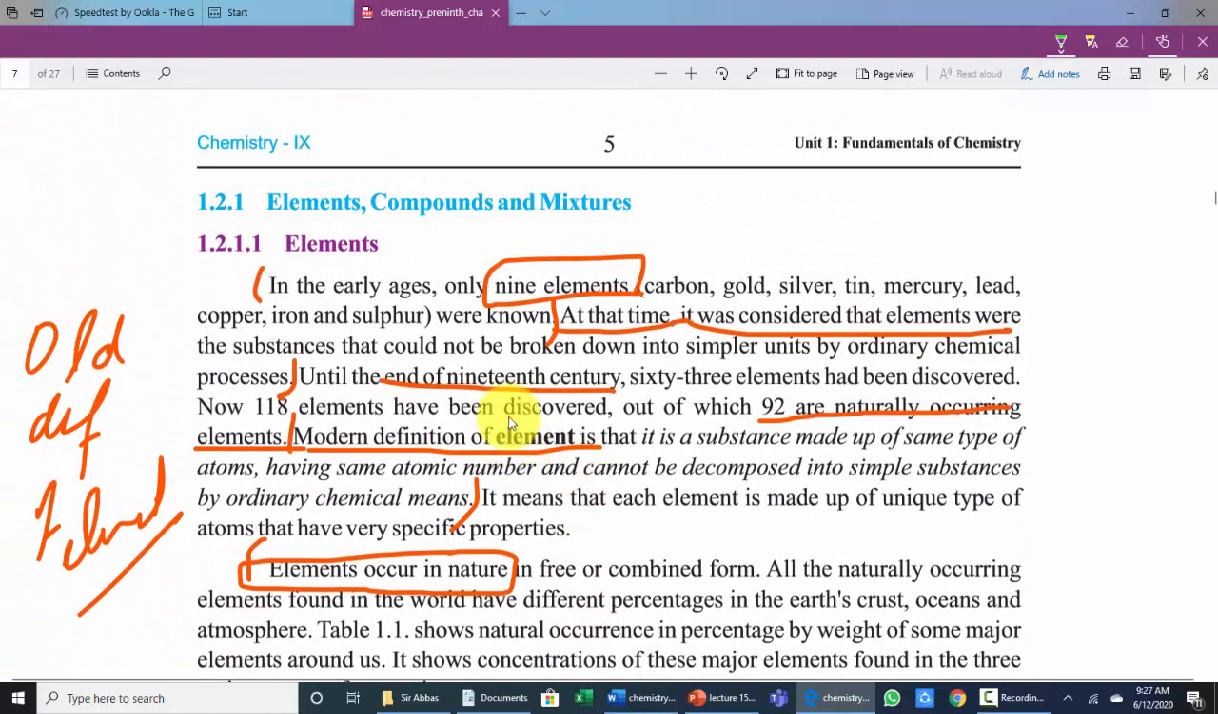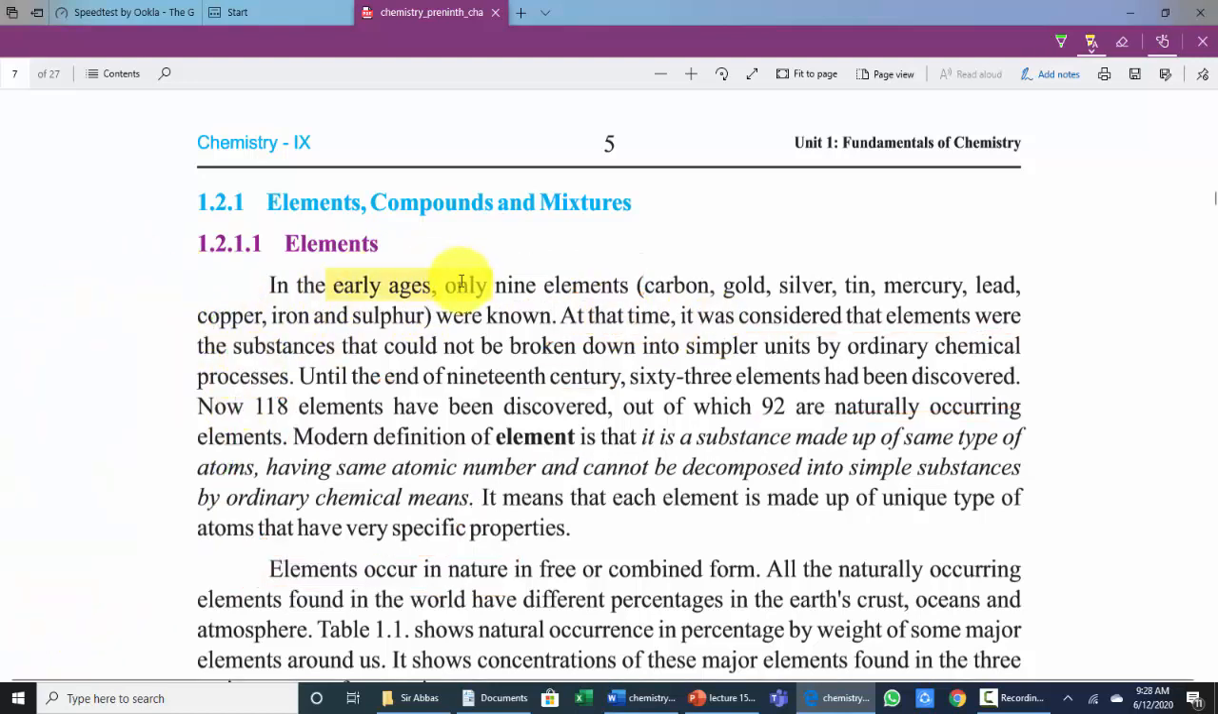Again, dear students, I recall that the first line is short question, how many elements are described, and in long question you will write the definition of early ages. Old definition, early ages. This is old definition. And this is modern definition of element.